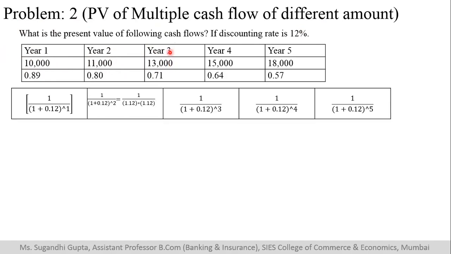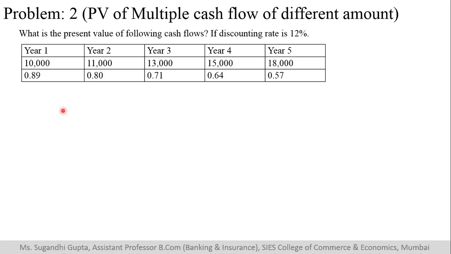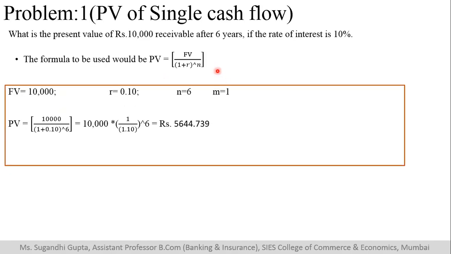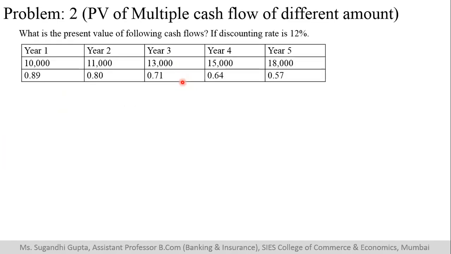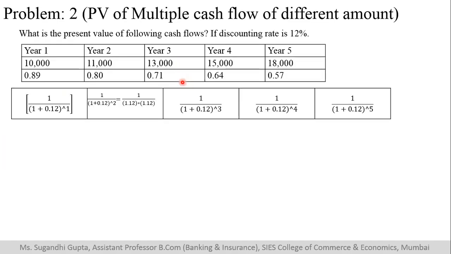Now you might be wondering from where these factors have come. These factors have been derived using this particular formula itself. Let us have a look at how. When I say it is after 1 year, it means it is 1 divided by 1 plus r raised to 1.